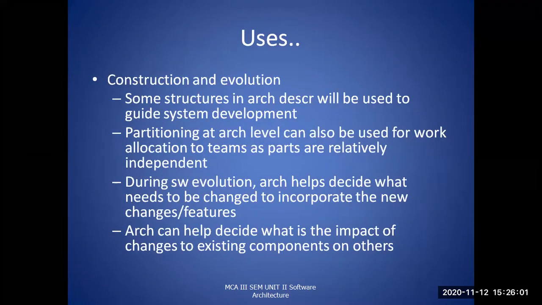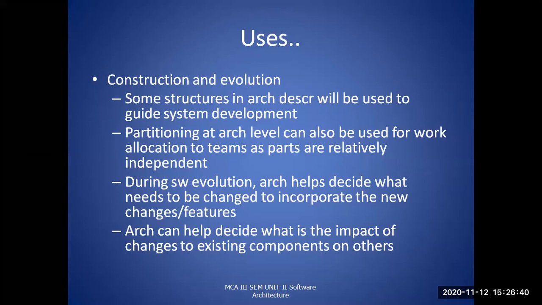Next, construction and evaluation. It is nothing but building a software architecture and evaluating the software architecture. There are some structures in the architecture descriptions which will be used for system development. Not all of them; some of the structures in the architecture description will be used as part of the system development. Partitioning at the architecture level can also be used for work allocation to teams, as parts are relatively independent.